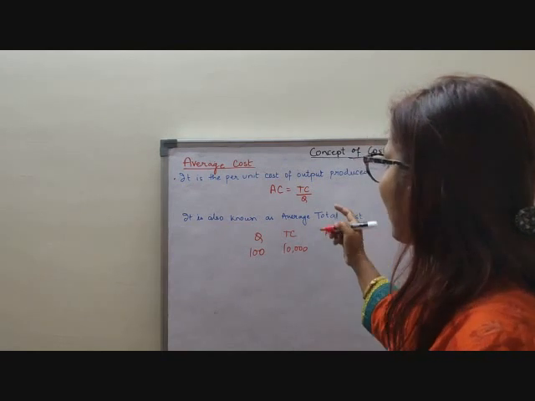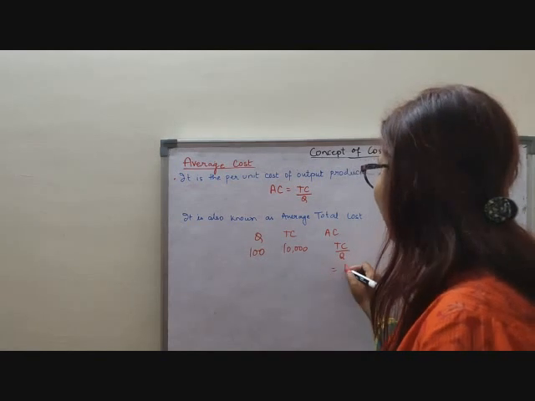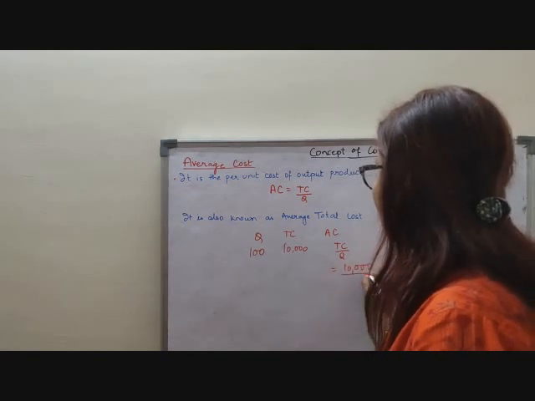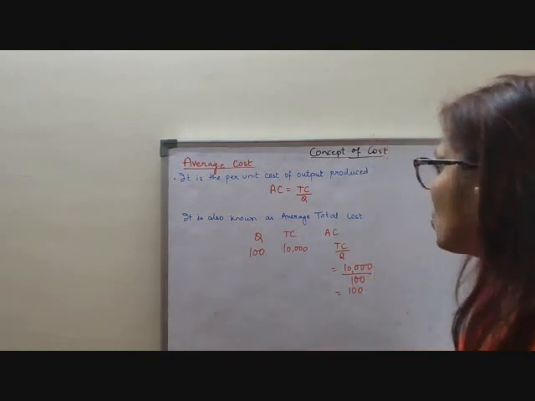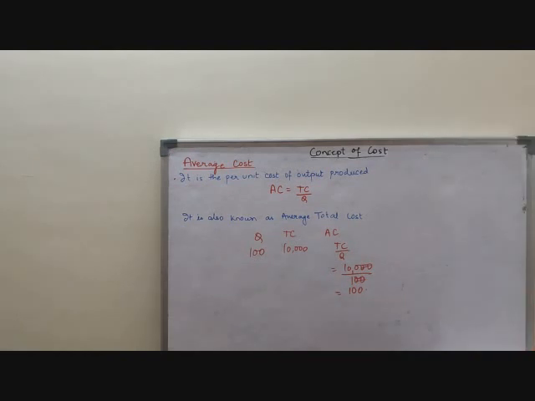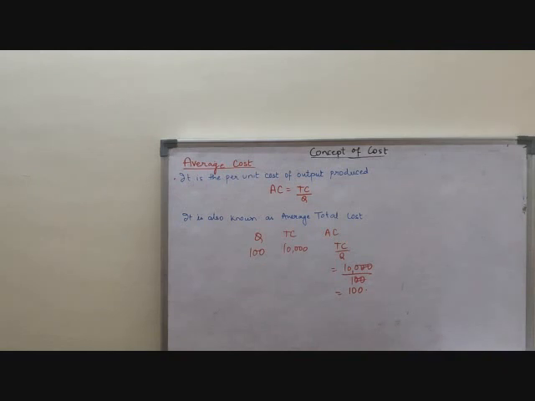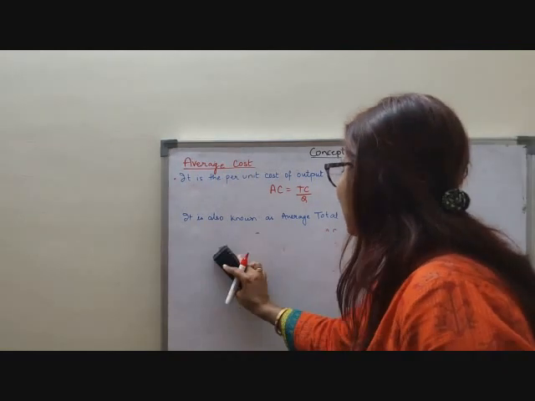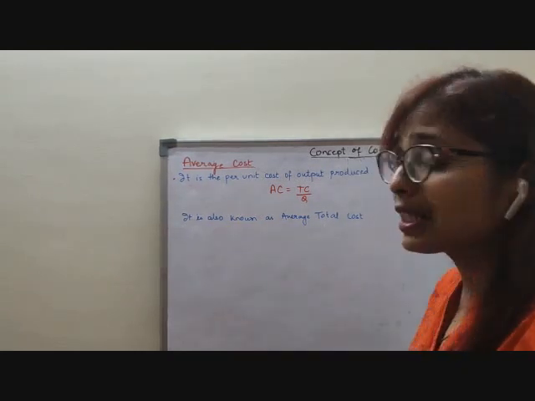So, average cost, if I put it total cost by quantity, that means total cost was 10,000 and quantity was 100. So, what I can see that cost of producing one pen will be 100 rupees. Clear? Cost of producing 1 unit of pen will be 100 rupees. Clear? This is just an example I am making you clear. Clear? Average cost.